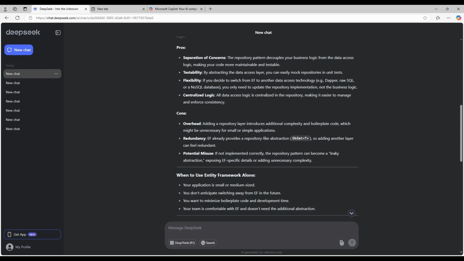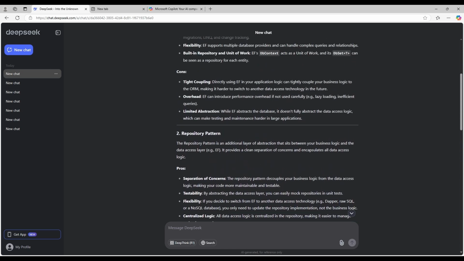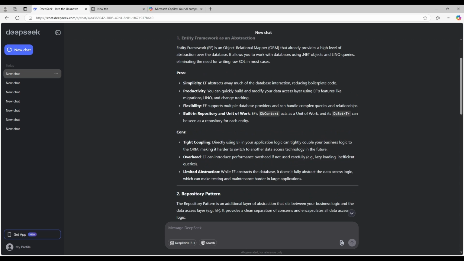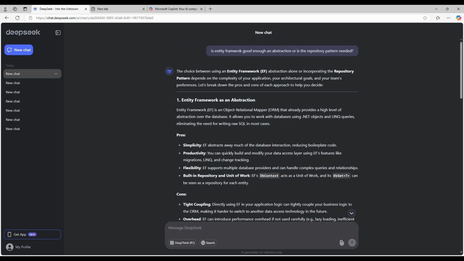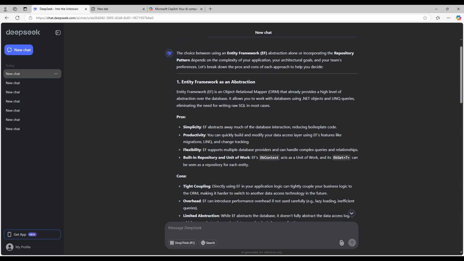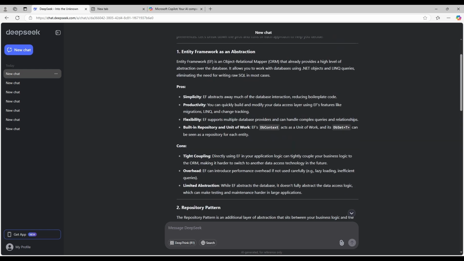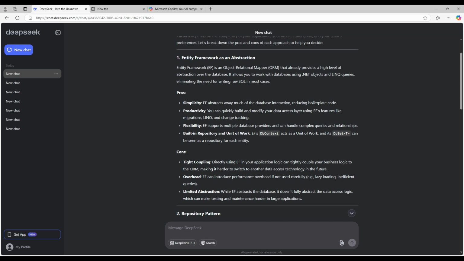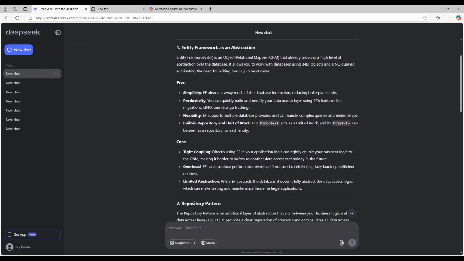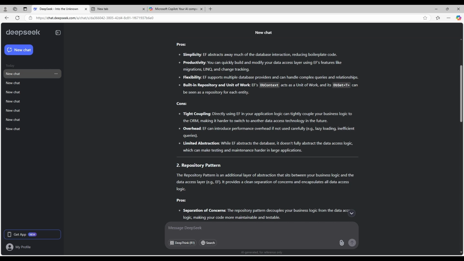We know it's not intelligent by its own. It has to go to the web and then it's just trained from information that other people have supplied it. So it might have been trying its best from conflicting information. But just looking at how it tries its best, I don't want to read this whole answer again, but some of the points it raises are actually quite valid. The cons of just using Entity Framework on its own: tight coupling, and you have a limited abstraction. So it's going to be difficult for you to maintain a large application because you're tied to Entity Framework. You didn't have an abstraction layer.